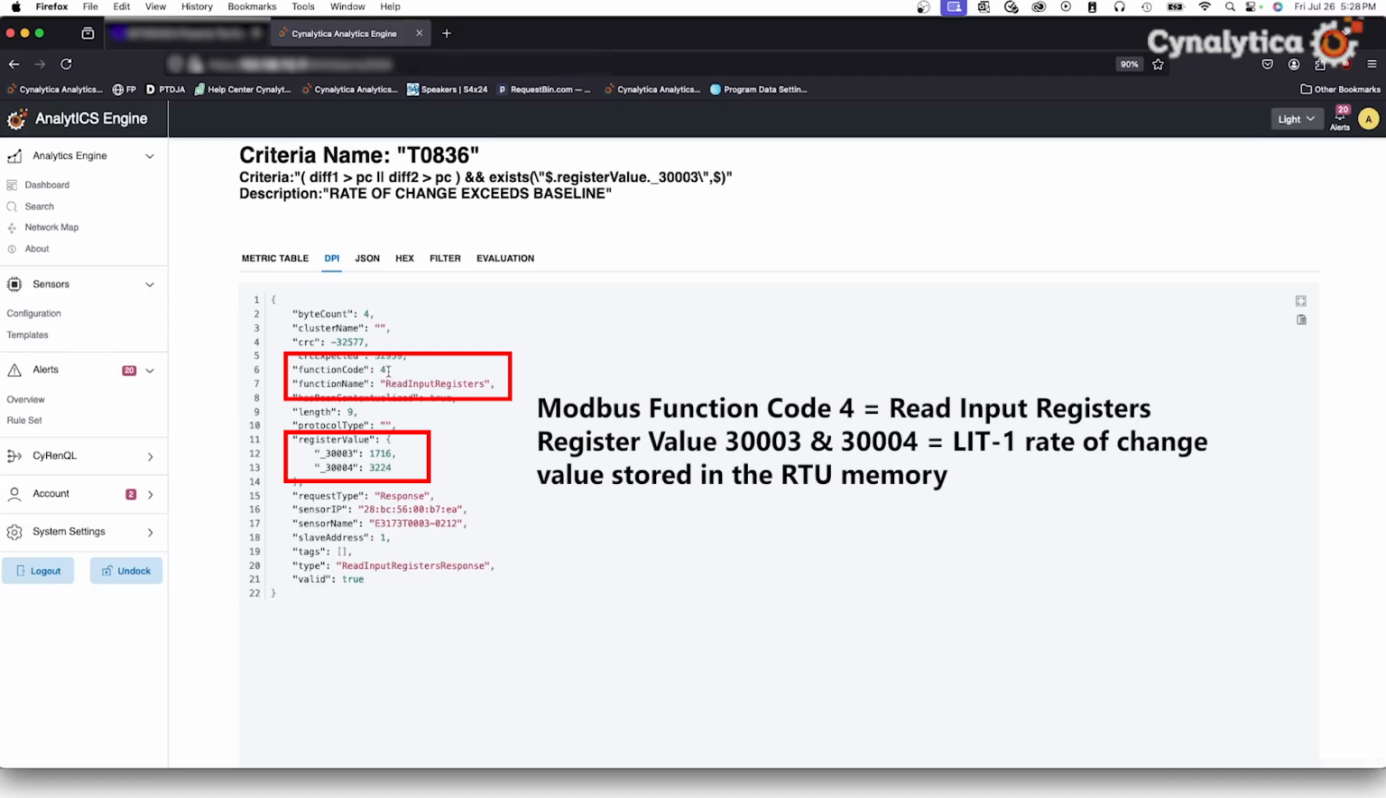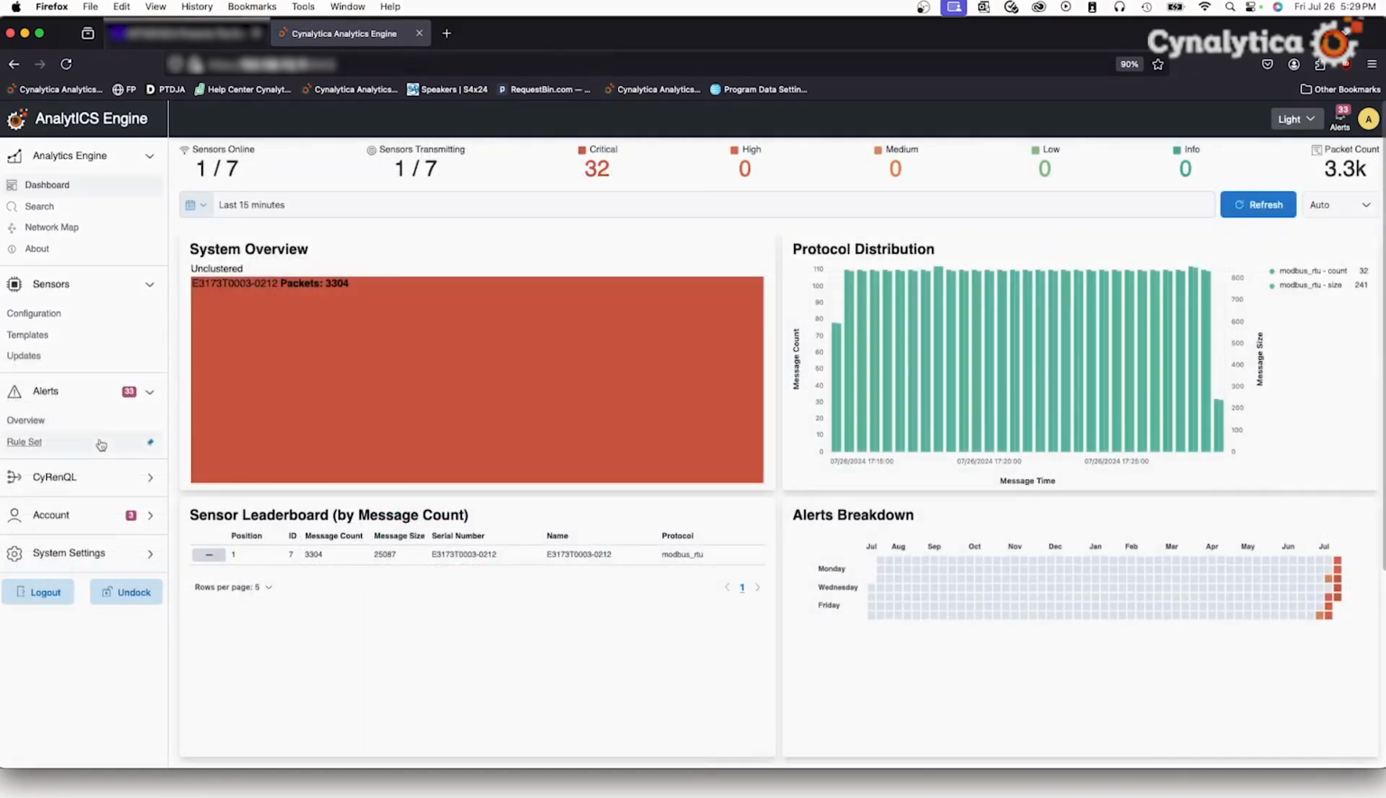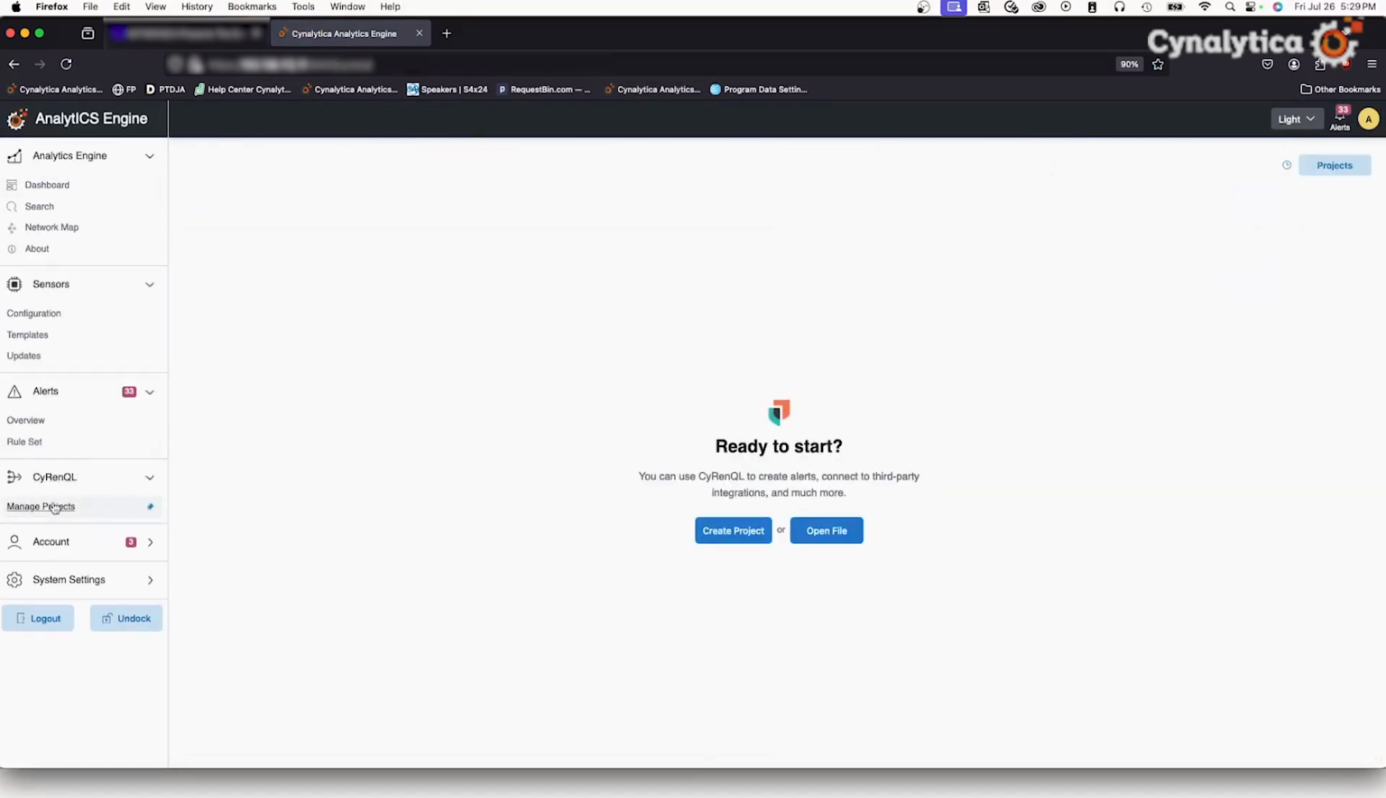The error here is really just a change of state error. So this is the packet that triggered the error for us, but it was just the data variable contained in those two Modbus registers. So we'll go back to SyrenQL, and I'll show you, here's the code that triggers the 836 alert.